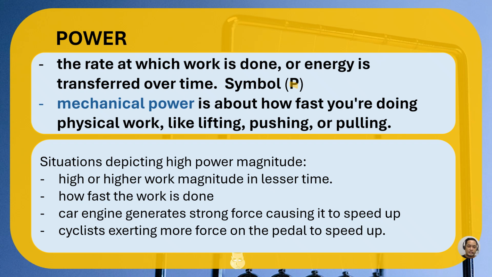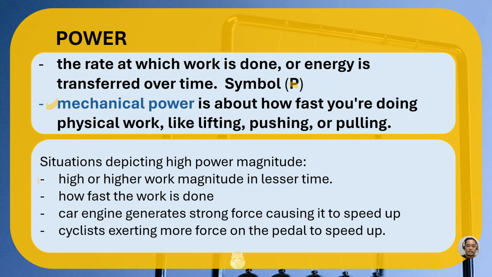Mechanical power is most commonly about how fast you're doing physical work like lifting, pushing, or pulling over a short time or over time.